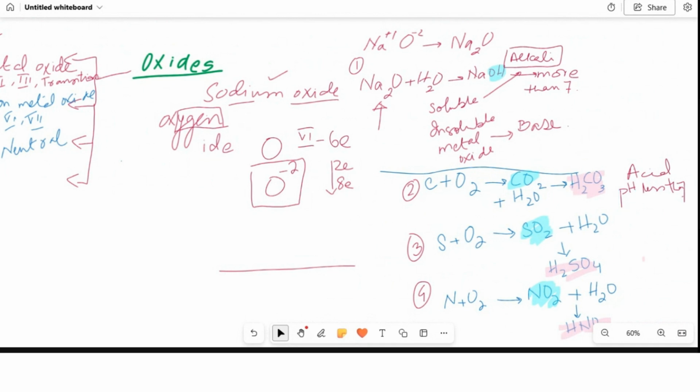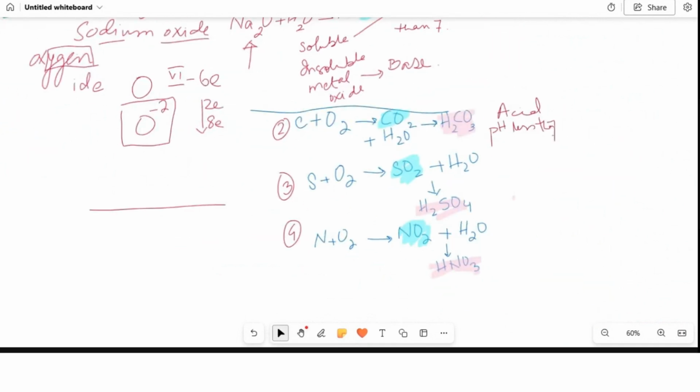Now, what if I react sulfur with oxygen? This is going to make a compound with this formula. Here the formula is SO2, here the formula is SO3. And when two non-metals are combined together in a compound, they are covalent ones. So here I am calling it sulfur dioxide. Here I am calling it sulfur trioxide. So both of these are the oxides of sulfur.